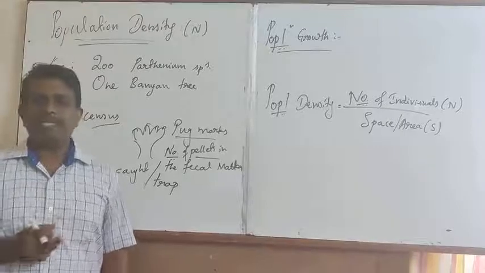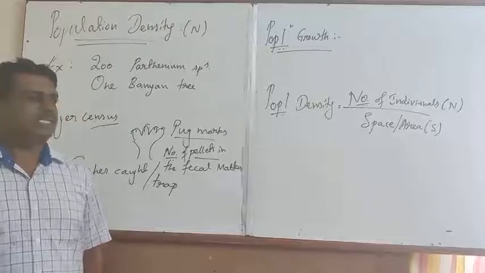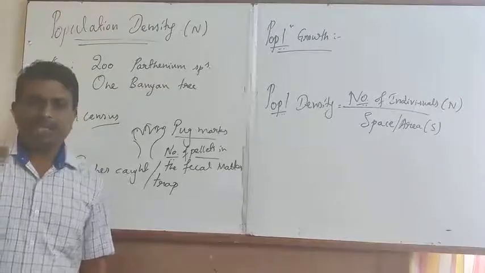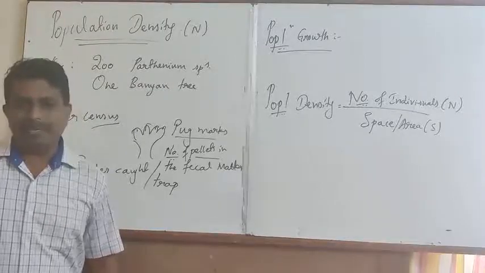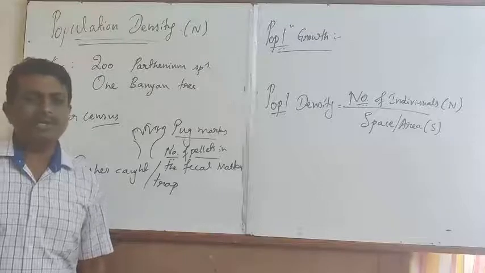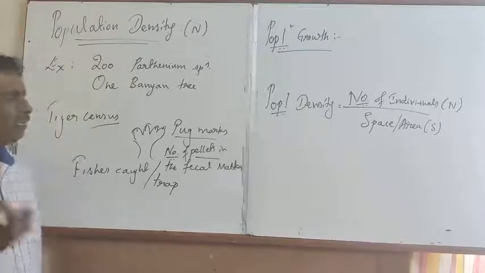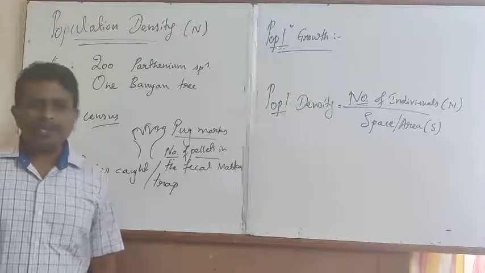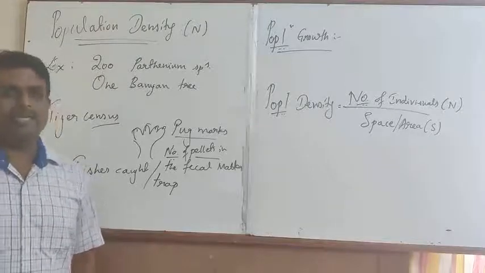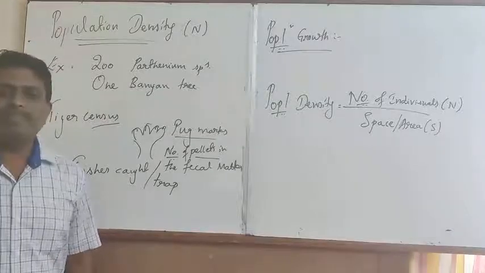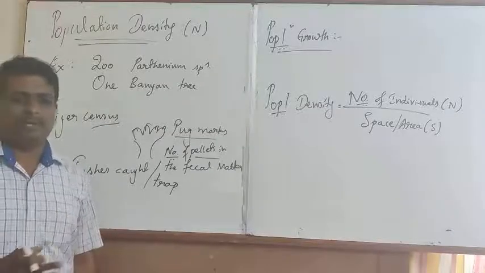The population density in a geographical area during a given period starts to change. The population growth in a particular given time depends upon four basic aspects.